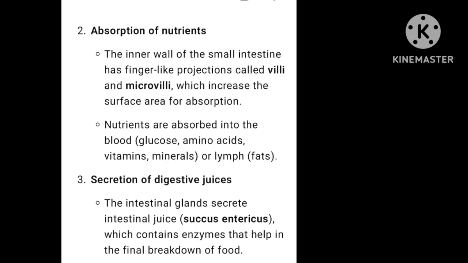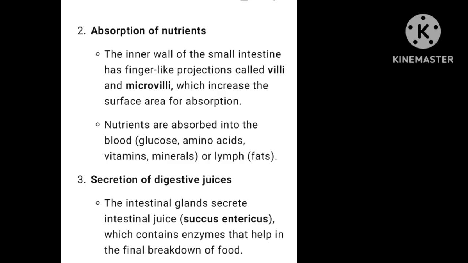Second one is absorption of nutrients. The inner wall of the small intestine has finger-like projections called villi and microvilli, which increase the surface area for absorption. Nutrients are absorbed into the blood. Examples: glucose, amino acids, vitamins, minerals.